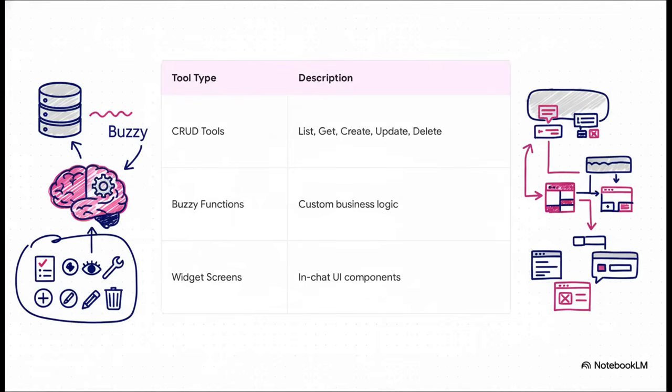The second you enable MCP, Buzzy gets to work. For every single data table you have, it automatically creates a full suite of tools: list, get, create, update, and delete. If you've built any custom logic using Buzzy functions, yep, those become tools too. Buzzy even creates little UI components or widgets that the AI can show directly in the chat interface.